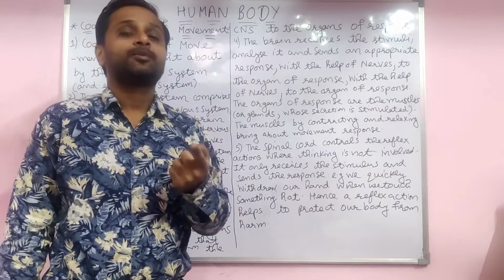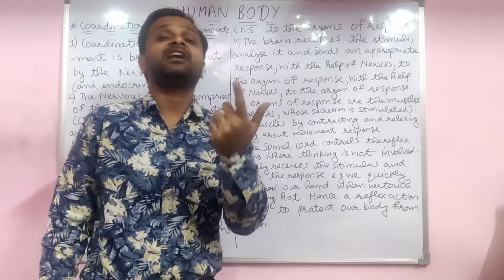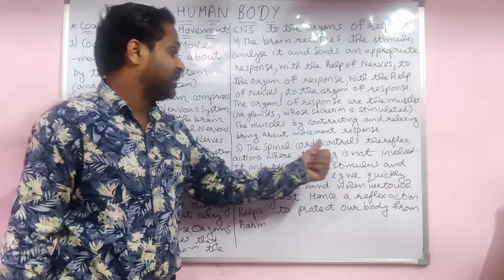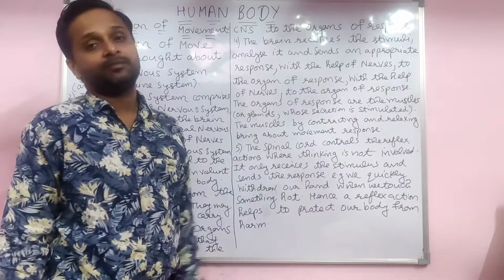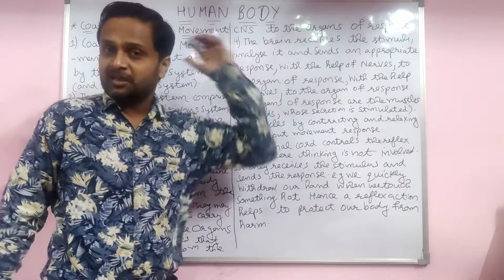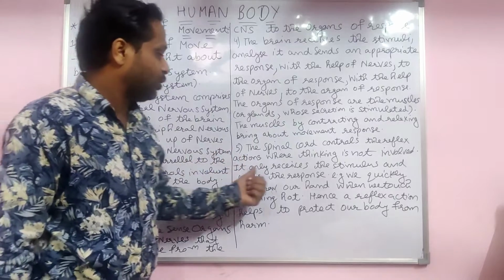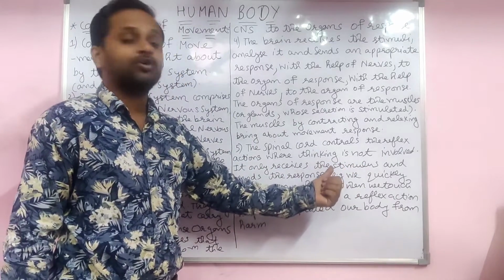That full process is called reflex action and that path is called the reflex arc. The spinal cord controls the reflex action, where thinking is not involved. It only receives the stimulus and sends the response to the muscles.